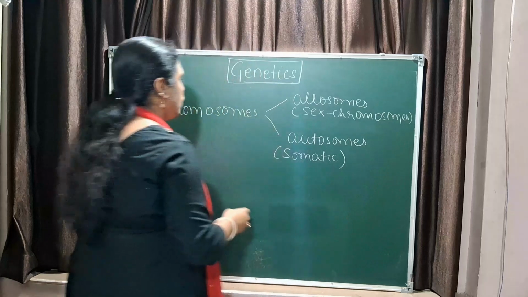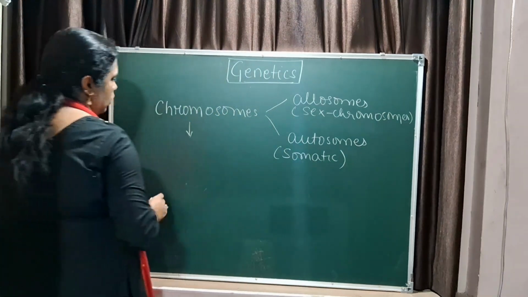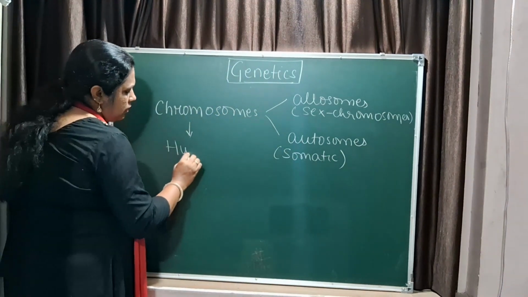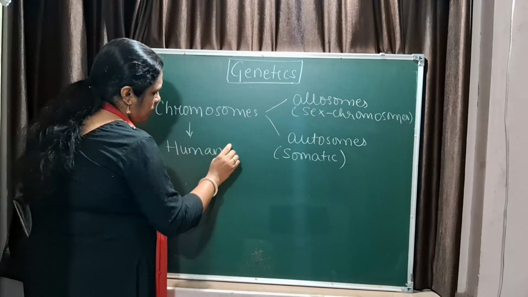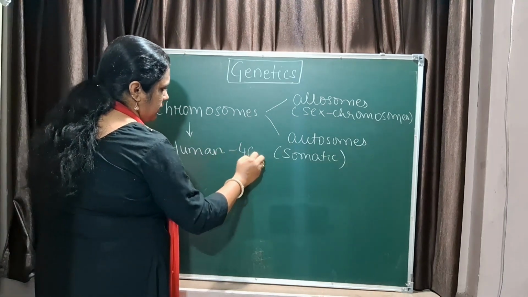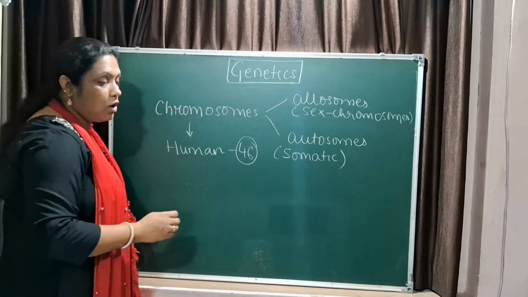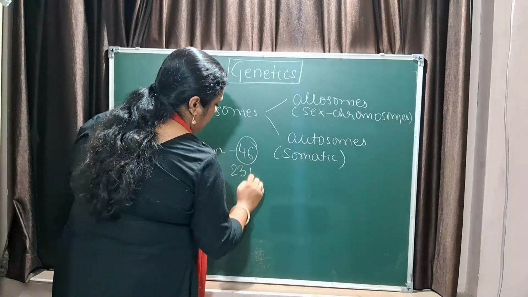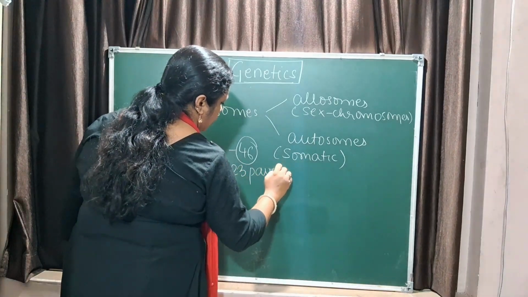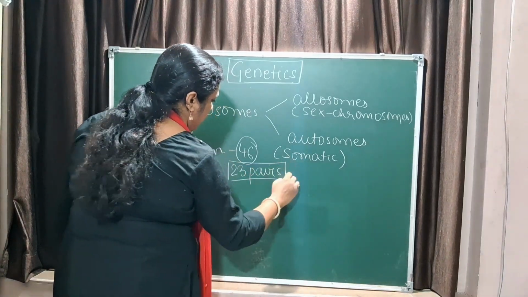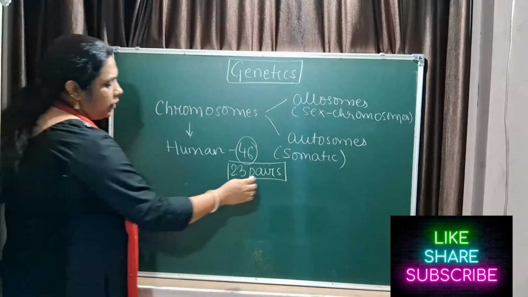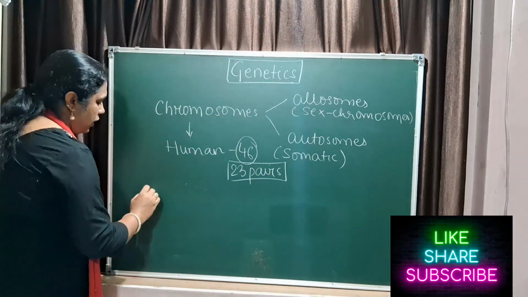The chromosome number of human beings is 46, or you can write 23 pairs.